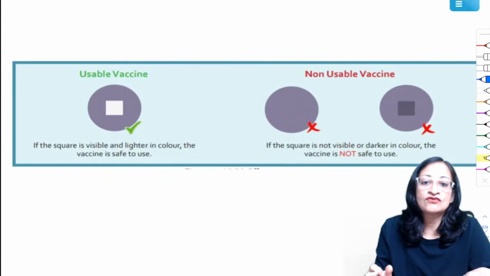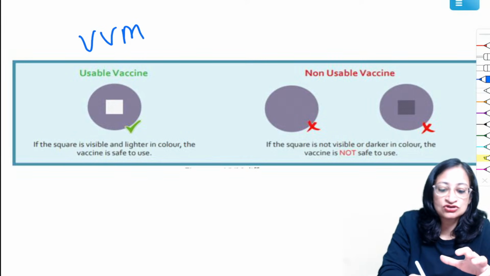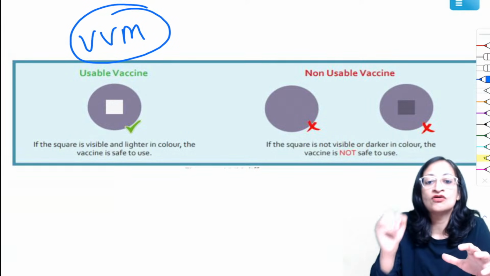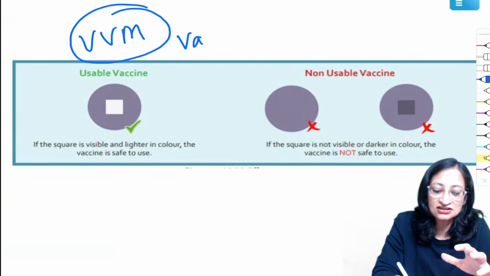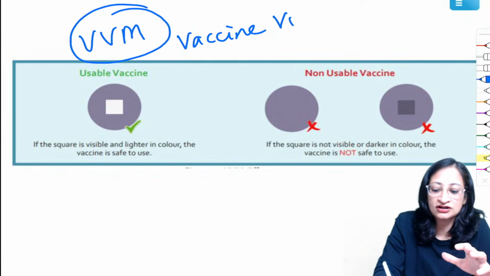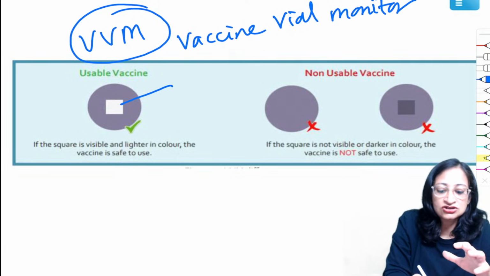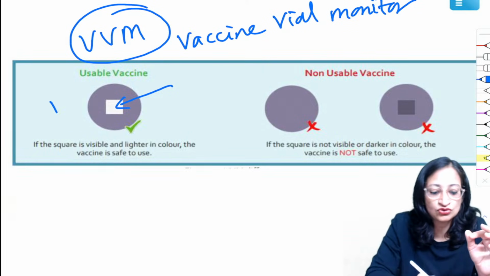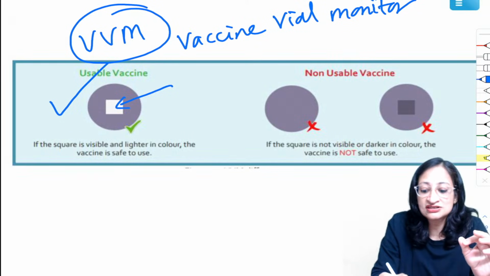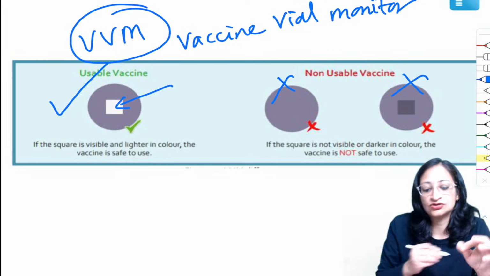Now we all know, you've got questions on this multiple times, the VVM, which is the vaccine vial monitor. Even the full form is important. If the vaccine vial monitor shows the inner square is lighter than the outer circle, you can use this vaccine. But if the inner square is the same color or a darker color, you cannot use the vaccine.